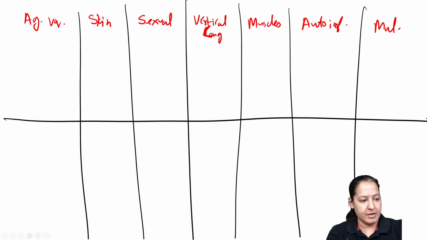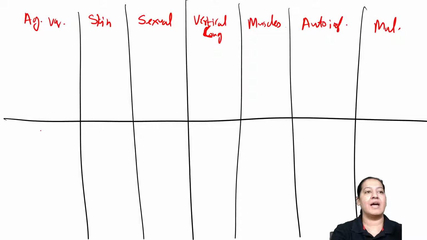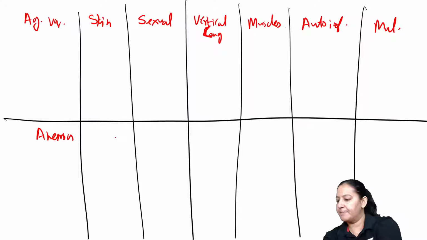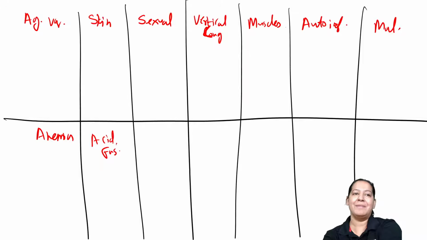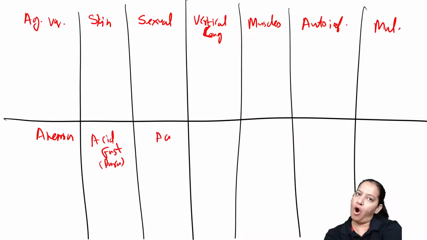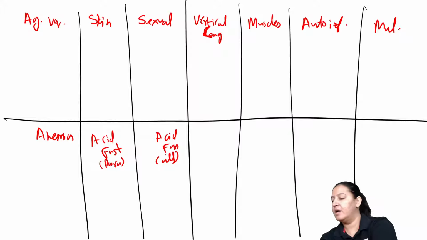Okay, we will continue. Tell me the name of the parasites which cause anemia. Auto infection is already here, so what was this one? Okay, acid fast parasites. Tell me the name of the parasites which are acid fast, and tell me the name of all organisms which are acid fast, not only parasites. 2 different mnemonics are there, right? After that, auto infection is done.